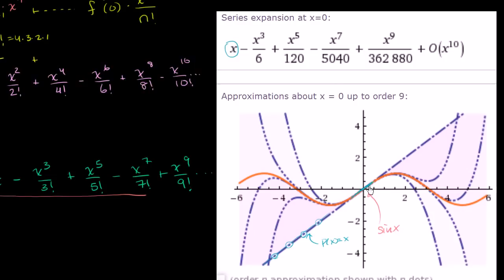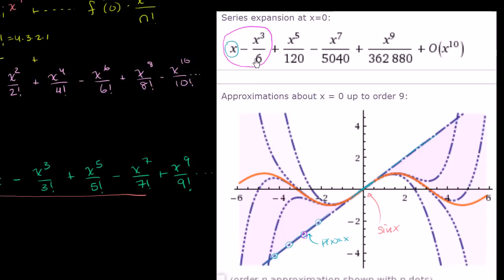It hugs the sine curve right over there, and then it starts to veer away from the sine curve again. You add another term. So if you have x minus x to the third over 6, so now you have 2 terms in the expansion. I guess we should say that we're up to the third order term, because that's how they're numbering the dots. They're not talking about the number of terms, they're talking about the order of the terms. So they have 1 dot here because we have only one first degree term. When we have 2 terms here, when you do the expansion for sine of x, it doesn't have a second degree term.